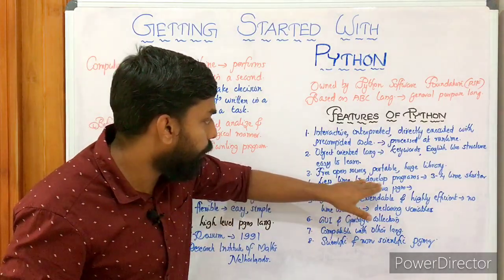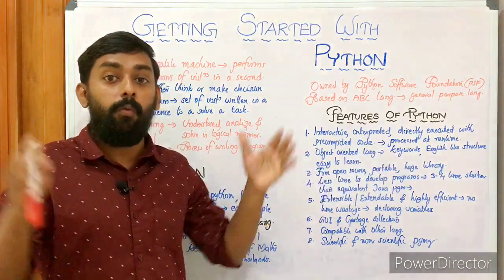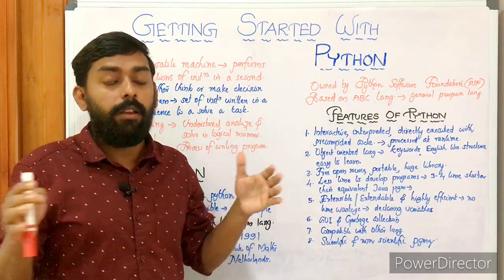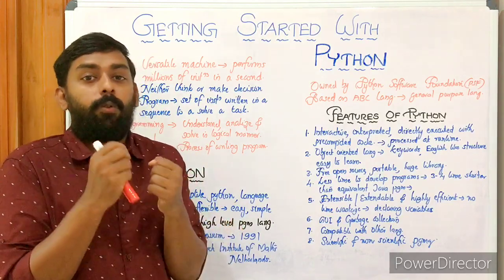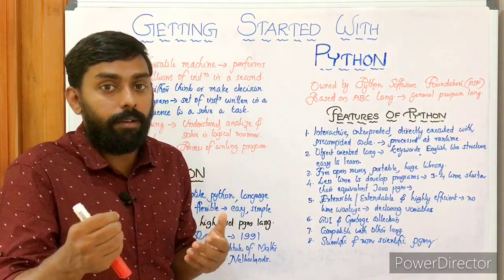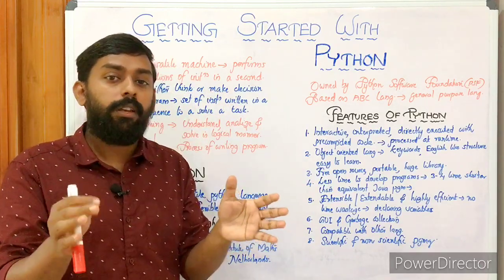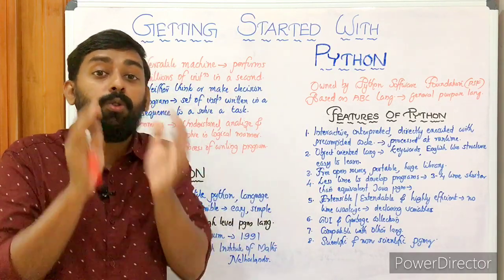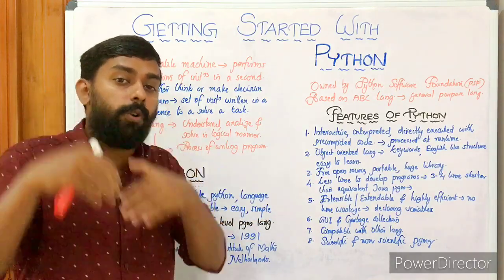Then less time to develop. Plus, Python has a huge, vast library. Because of the support of such a huge library, programming becomes very easy. Almost all the things are already defined, we just have to use them. You must know how to use it, what to use, and in which situations you want to use it. That's it.